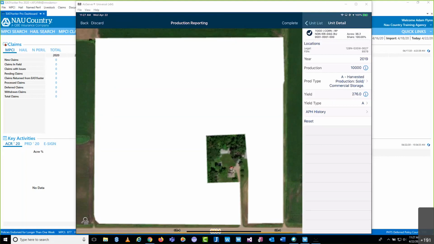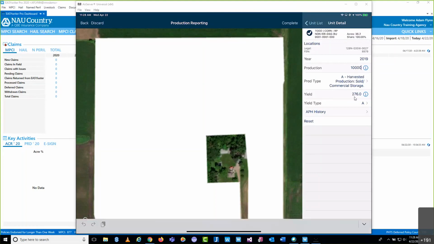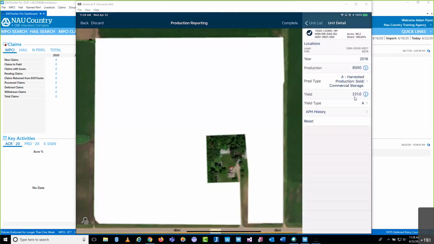It's going to catch that, hey, that 276 yield corn probably didn't really happen. So in this case, I'm just going to real quickly edit this information to basically avoid any errors that I could create. That's a little more believable. So we've entered our production. You can see it's going to automatically calculate the yield for me.